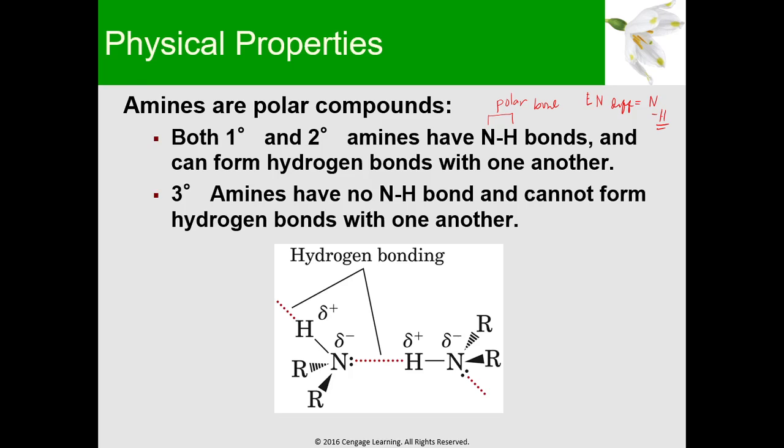So, ang example natin dito, this one is a secondary amine. Bakit? Kasi meron kang dalawang R groups and then isang H. So, the N here is more negative, that's why it's given here the delta negative representation. And yung H natin dito is partially positive. So, the partially negative nitrogen is attracted to another hydrogen of the other molecule.